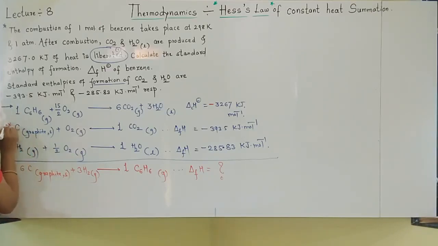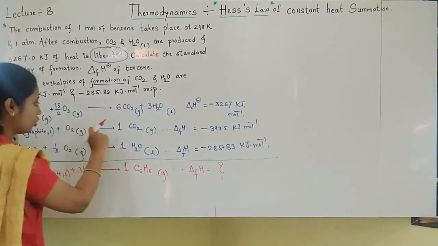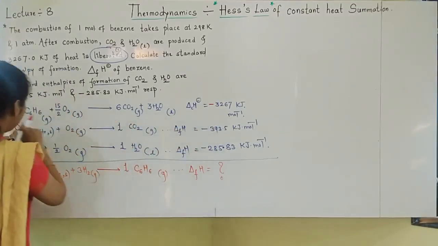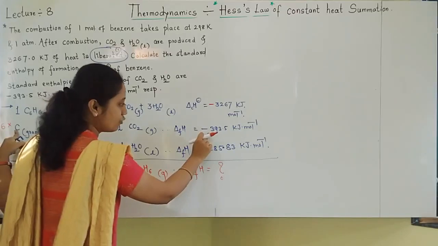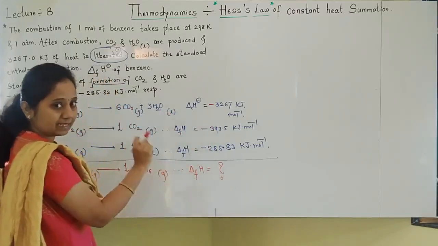So this equation I will multiply by 6. This is what is checked in your final exam. The second equation you should multiply by 6 because I want 6 carbon. The complete equation should be multiplied by 6. If the equation is multiplied by 6, then its delta H value is also multiplied by 6.